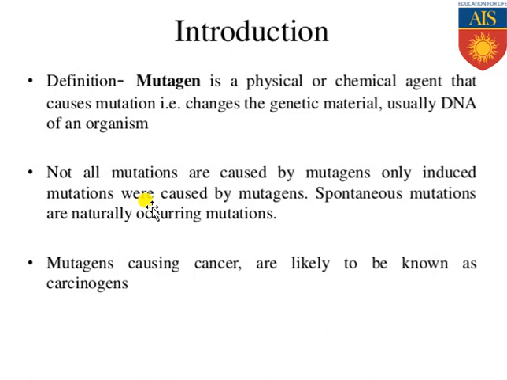Mutagens which are actually causing cancer are commonly known as carcinogens. Mutagens cause mutation, obviously for that reason their name is mutagen, but those mutagens which cause cancer are known as carcinogens. The substances or factors responsible for causing mutation are known as mutagens, and the new product produced due to mutation is known as the mutant product. And mutations are also of two types. One is naturally occurring mutation, which is continuously happening and which we can't feel, and the induced mutation, which has been induced with the help of mutagens.